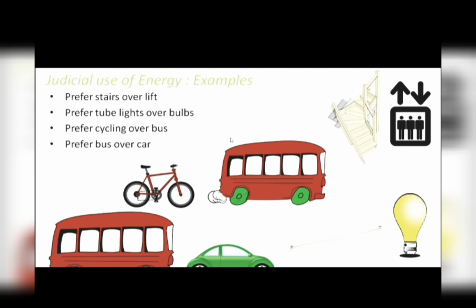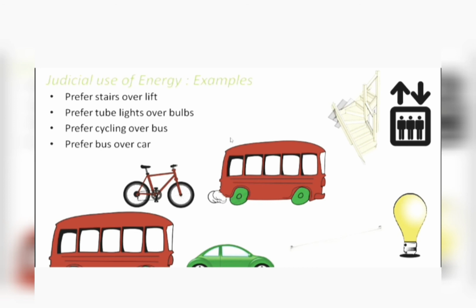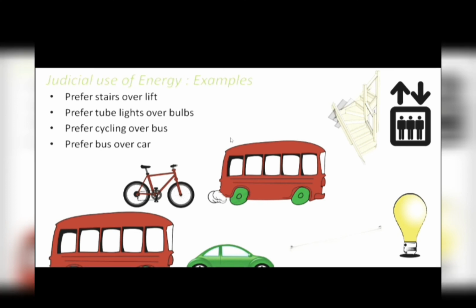Prefer bus over car, because a bus can carry easily some 50 people, and a car may carry just 2 or 3 people. So using a bus is more advantageous, right? So some simple things which you can do in your day-to-day life to save energy, which in turn will help us to reduce the usage of fossil fuels, and which in turn keep our environment neat and clean and safe for us. Thank you.